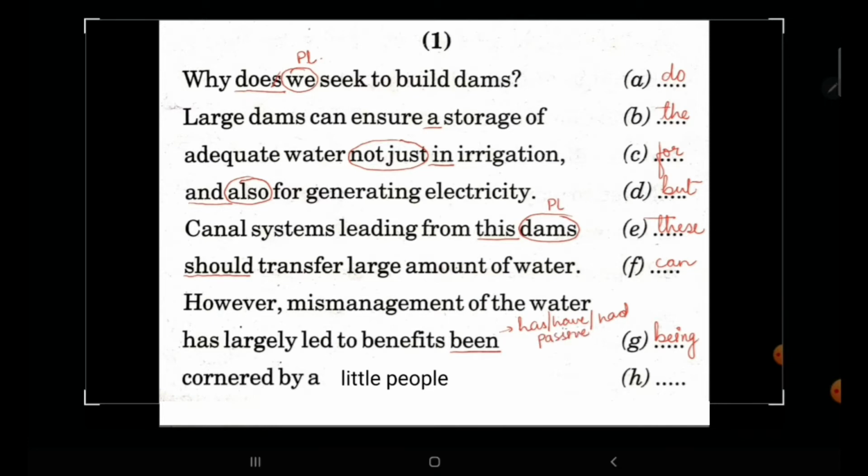Now this is passive voice, but we do not have these helping verbs. So we will change it into being. Next, cornered by a little people. Okay, now look here. People here is again plural, right? And people is also countable noun. So with people, we cannot have little, we will have few people.